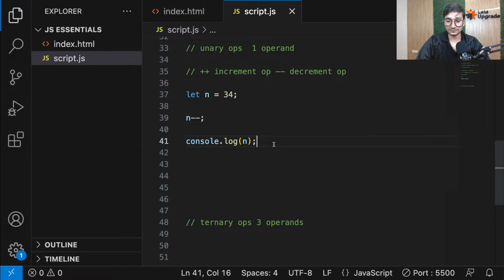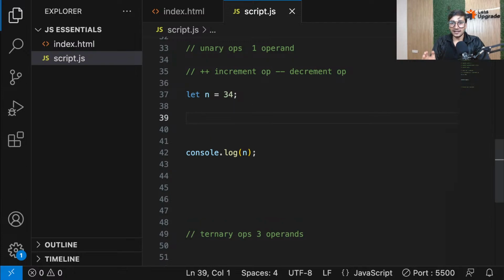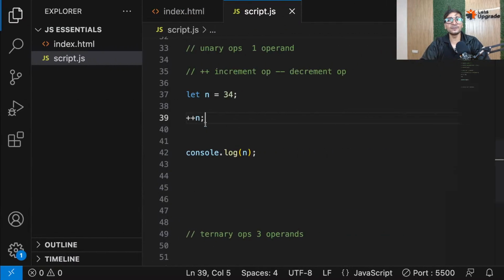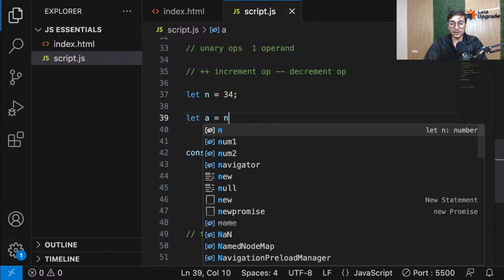Okay everyone, so what about plus n? I can see the time and I also want to cover conditions, but before we move ahead to that, I will still cover this. Don't worry, I got you covered. Now that you have asked it, I'll cover it. Now guys, please focus. Here, I did n plus plus, and that is what you will normally do. But sometimes you can also do plus plus n. If I just show you the output, you will see that the output is the same. It's still incrementing. So what's the difference? Let me show you that as well. Let me create a variable called a and let me do n plus plus in that.